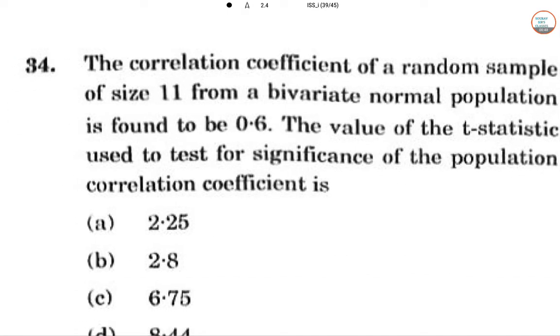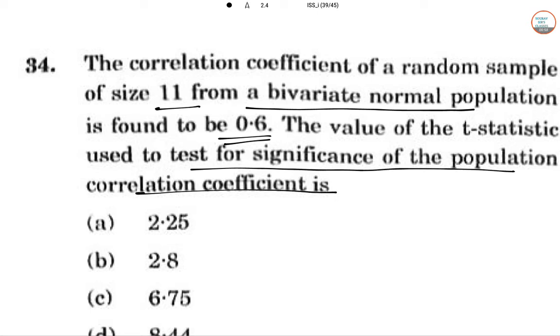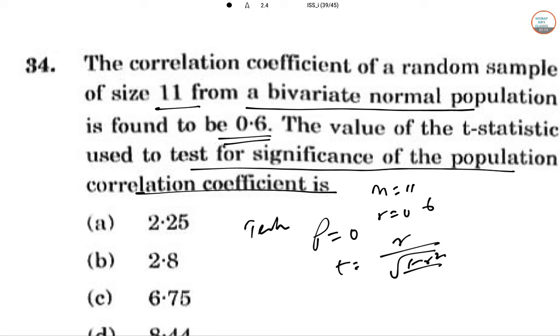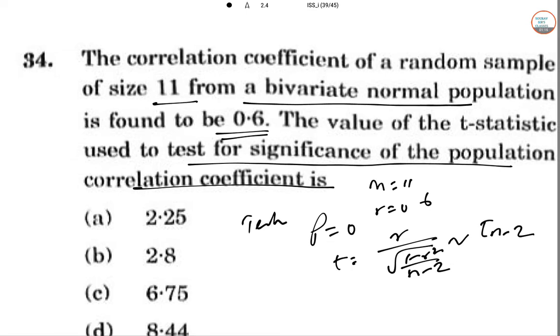The correlation coefficient of a random sample of size 11 from a bivariate normal population is found to be 0.6. The value of the t statistic is used to test the significance of the population correlation coefficient. Here n equal to 11, r equal to 0.6, rho equal to 0. For testing this, the test statistic is t equal to r by root over (1 minus r square) by (n minus 2). So degrees of freedom is n minus 2.